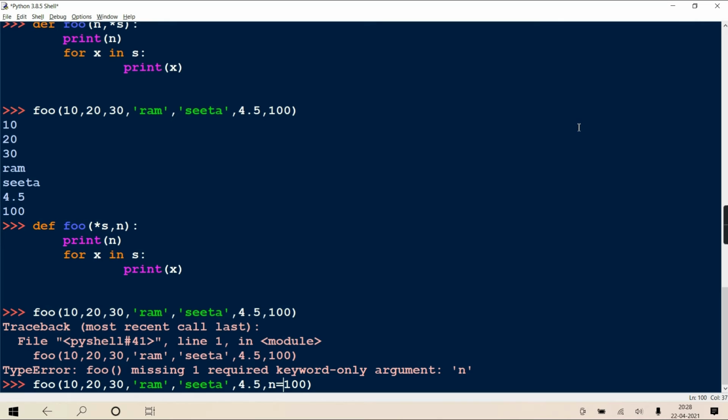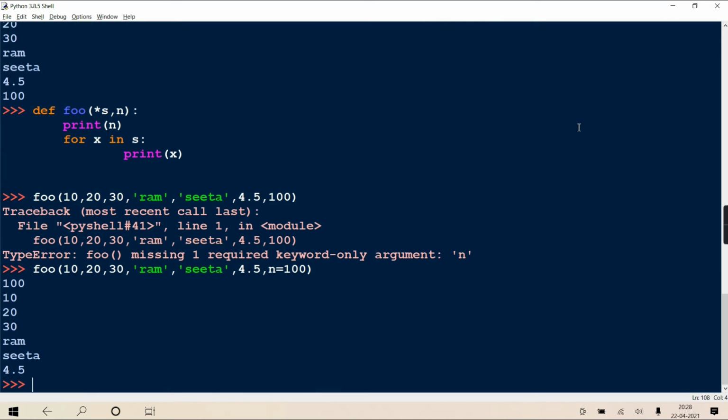So now except the last, all these are packed into a tuple, and as you have mentioned the parameter name for 100, that will surely go in n only. So now you won't face this error. See, n equal to 100 you have mentioned. So 100 will come to this keyword parameter and it will print first, and all these values have been packed into a tuple that will come here.